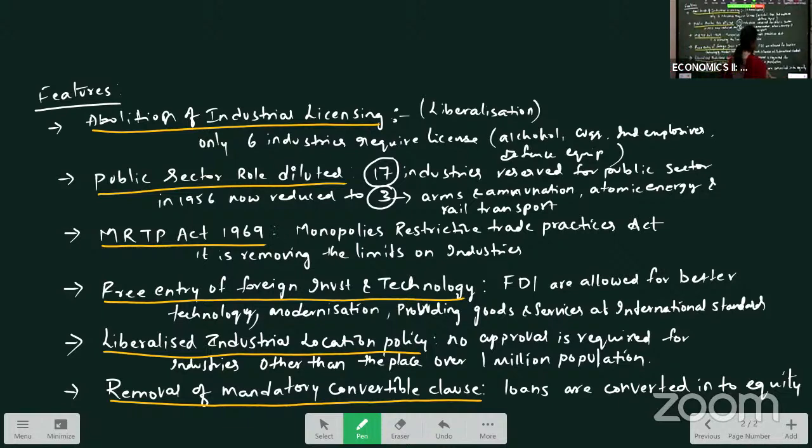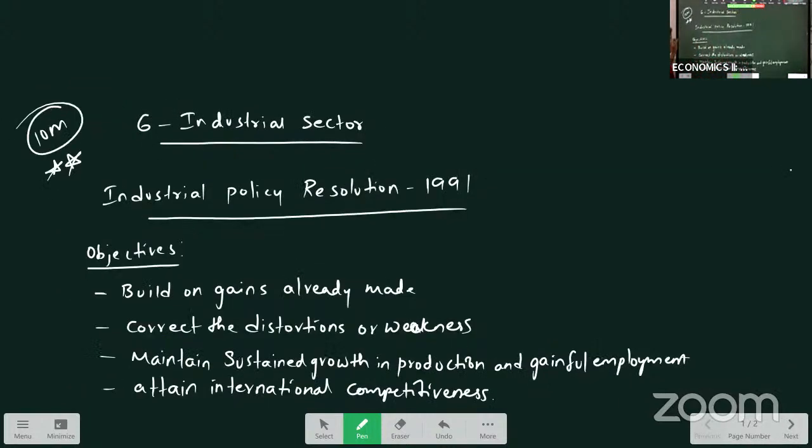When you write this answer for your LAQ, first give the introduction. Industrial Policy Resolution was introduced in 1991, right? To meet the requirements of liberalized economy and foreign investments. This policy was introduced in the country with the objectives of build on gains already made, correct the distortions or weaknesses in the industry, maintain sustained growth in production and gainful employment, attain international competitiveness.